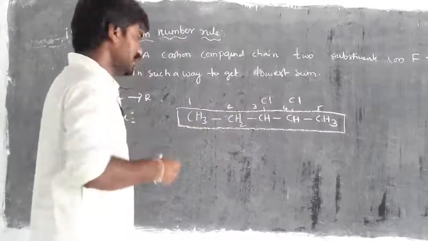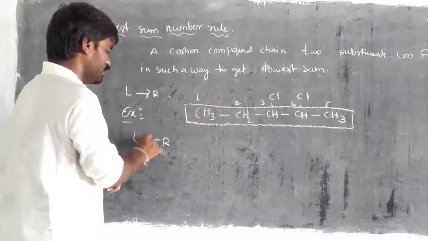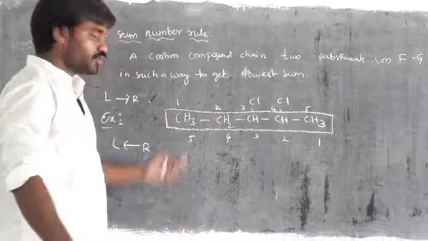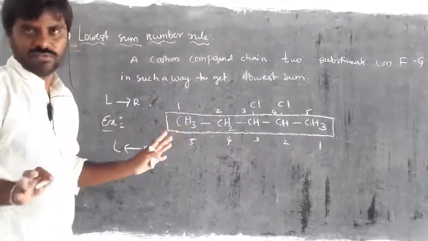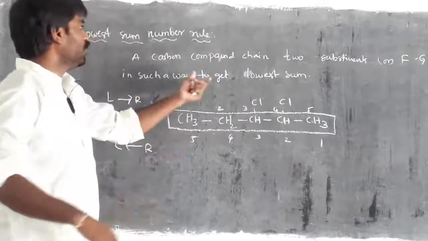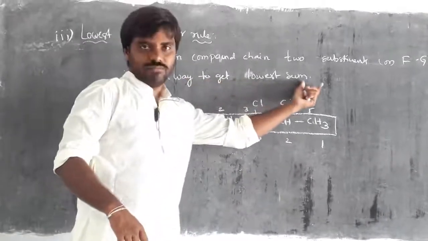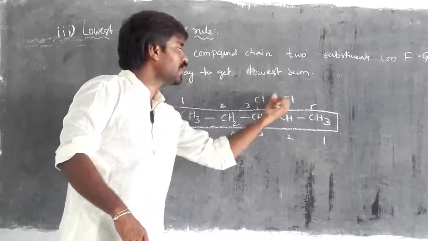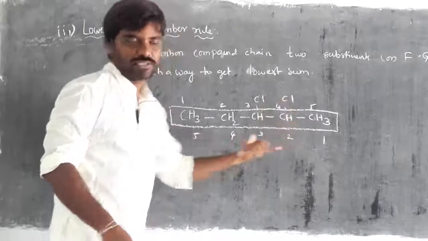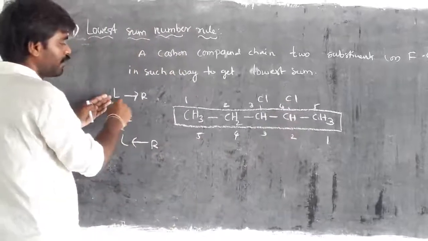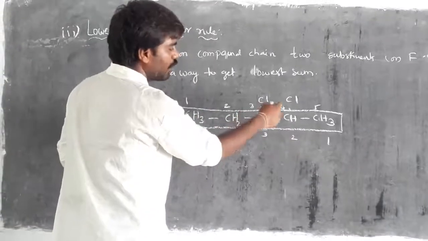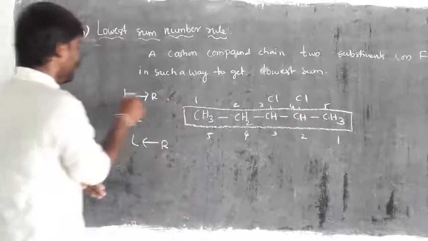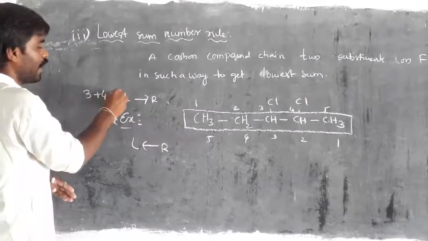Then one more choice, from right to left: 1, 2, 3, 4, 5. So on both sides I got the same number, no doubt. But the condition is that we have to get the lowest sum, for either substituents or functional groups. Here two substituents are there: one is chlorine, and another one is also chlorine, two halogens. If I take the numbering from left to right, on the third carbon we have chlorine, and on the fourth carbon we also have chlorine. Means left to right, 3 plus 4, the sum of the numbers is 7.